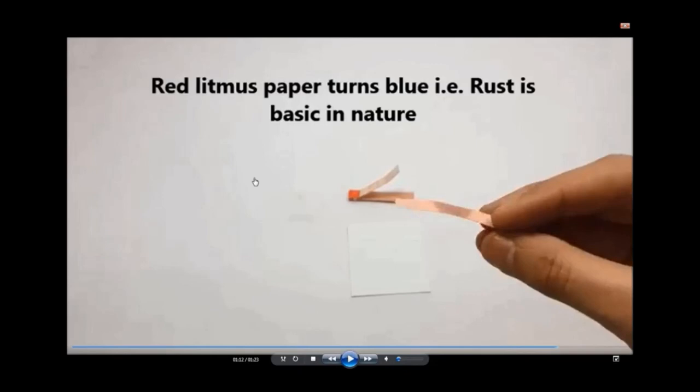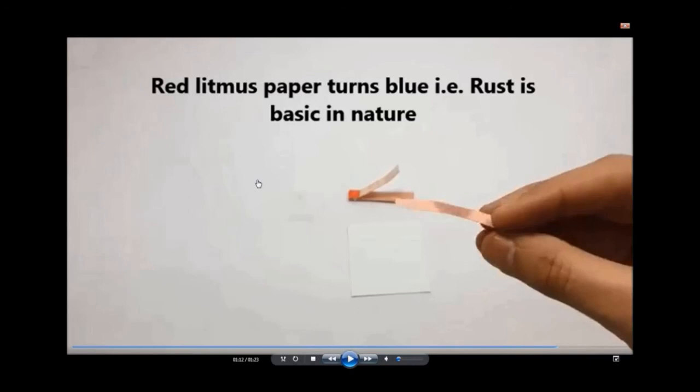And if blue litmus paper turns red, then the solution is acidic in nature. So what we observed here, red litmus paper turns blue, that is rust is basic in nature. So rust is a metal oxide, means iron oxide. So automatically metal oxides are basic in nature. This is our result.